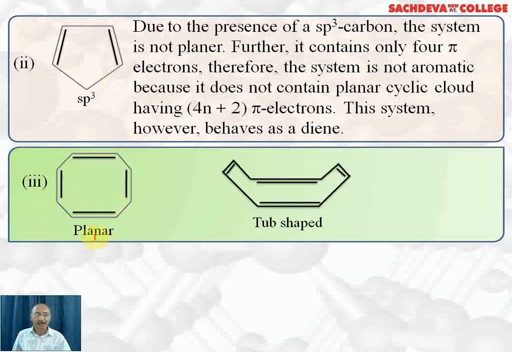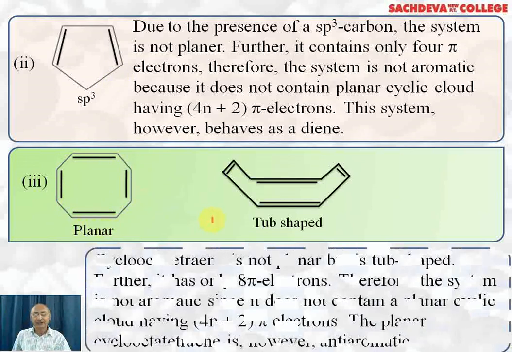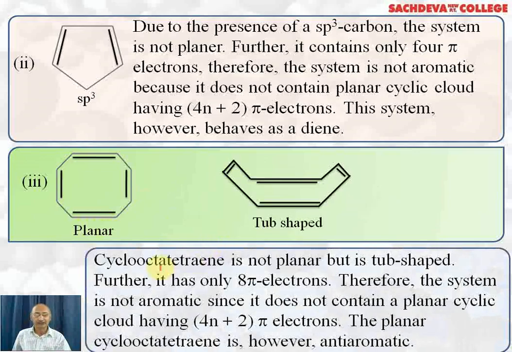Another compound we have, and here all the carbon are sp2 hybridized, so it should be planar. If we write its structure, it is tub shaped. So cyclooctatetraene is not planar but tub shaped. It does not have a planar structure. It should be planar, but it is tub shaped.